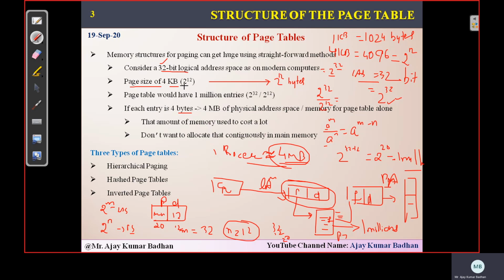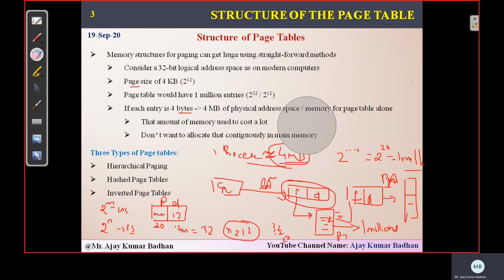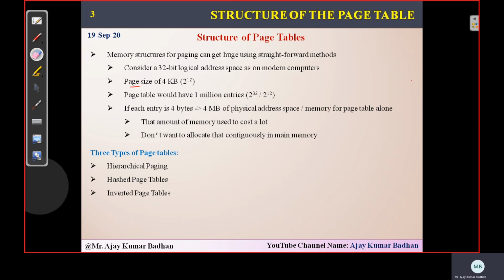So first we should know the values. If we know this, then only we can do that. Moreover, we are not allocating the memory continuously here. That is the best part of this particular structuring table. Basically we have three different types of structuring tables. Okay, so let's see.